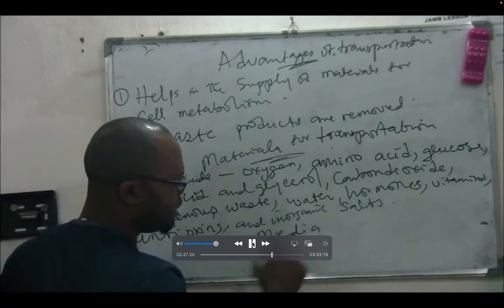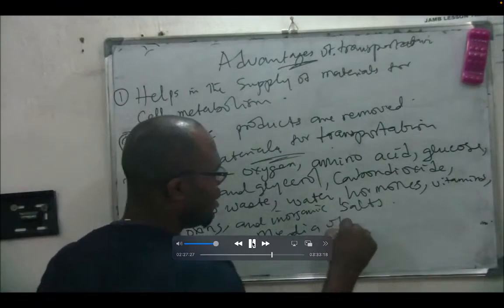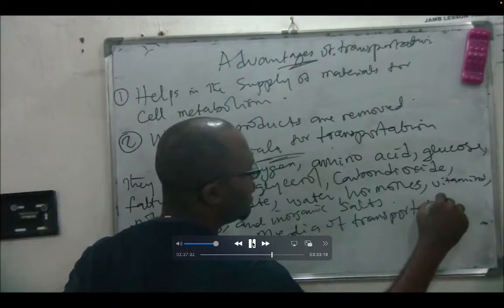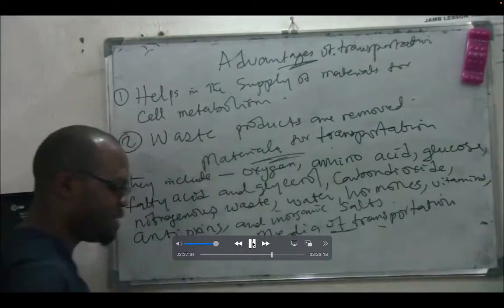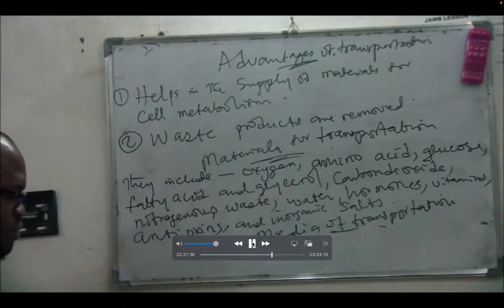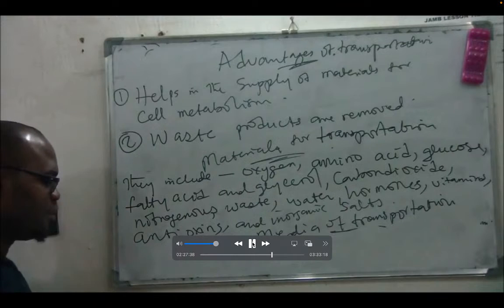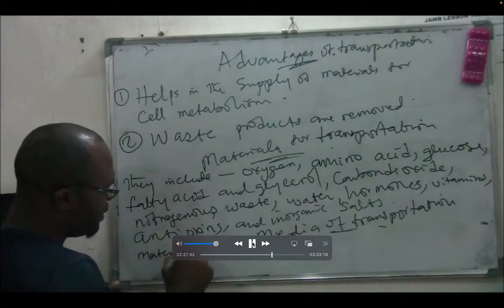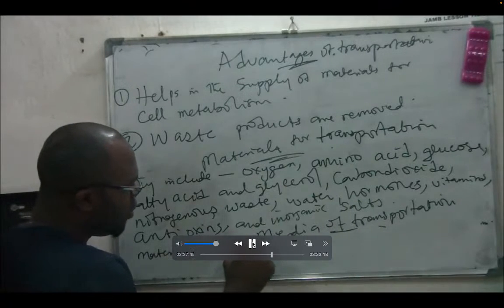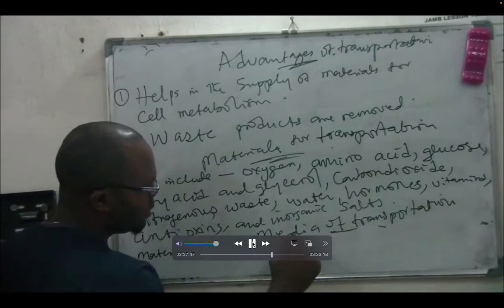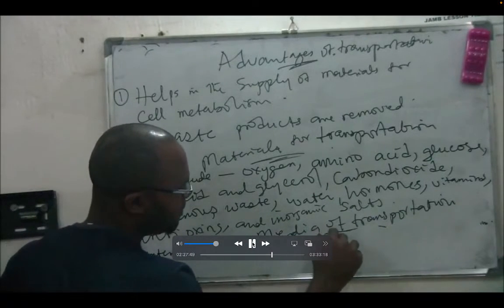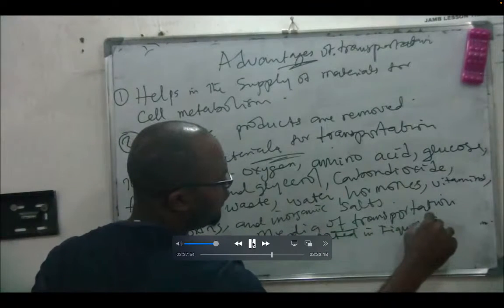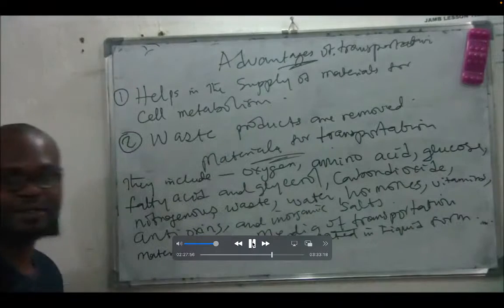Now, media of transportation. What do you use in doing this transportation? What are the things that carry these things to travel? We note that materials are always transported in liquid form. Is that clear?